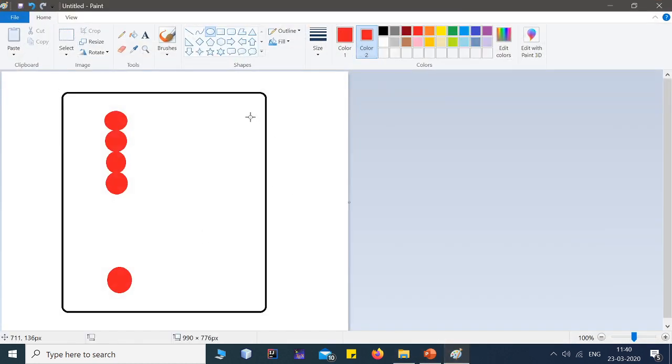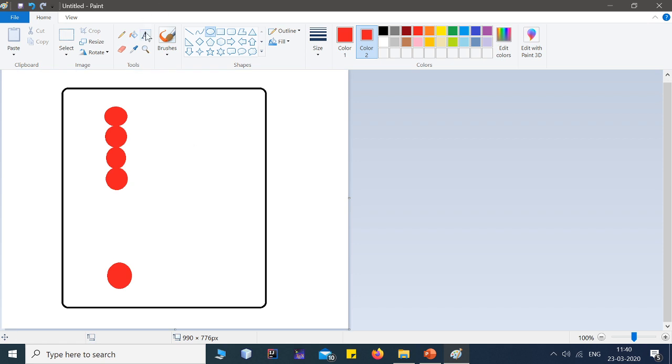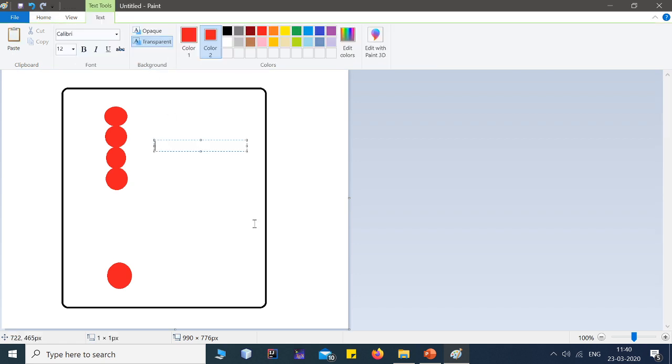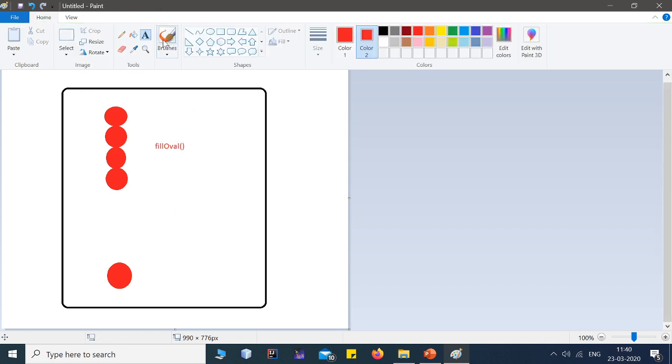This fillOval method is used to fill color inside an oval. So if you write fillOval, that method can be used to fill color inside an oval.